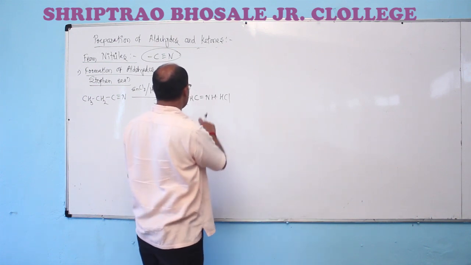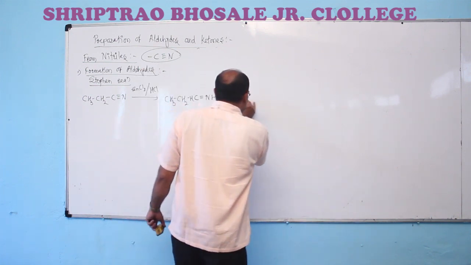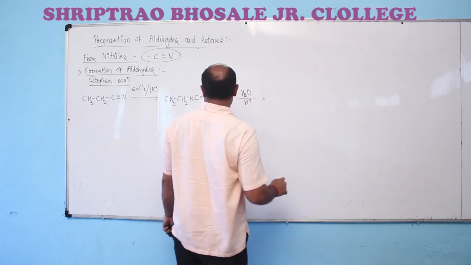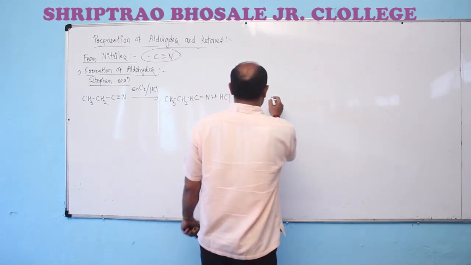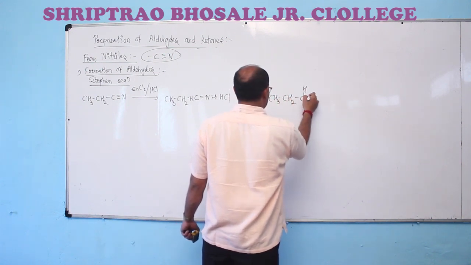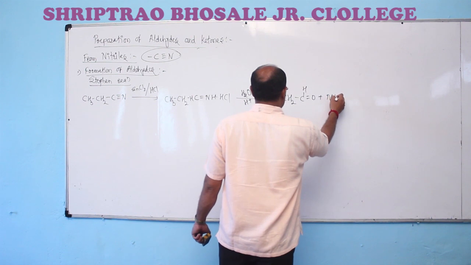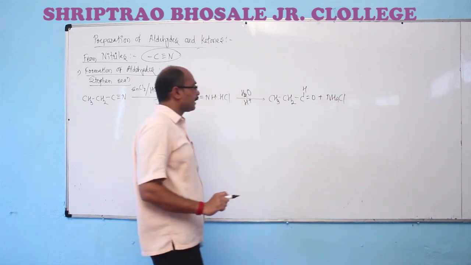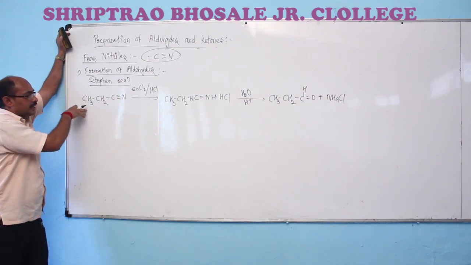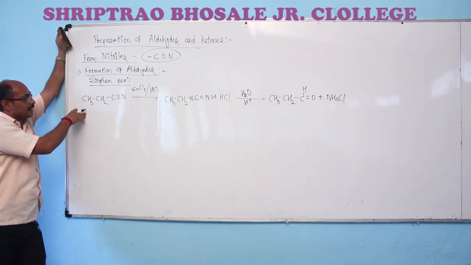Formation of imine hydrochloride, which further on acid hydrolysis gives us the formation of corresponding aldehyde. This reaction is known as the Stephen reaction.